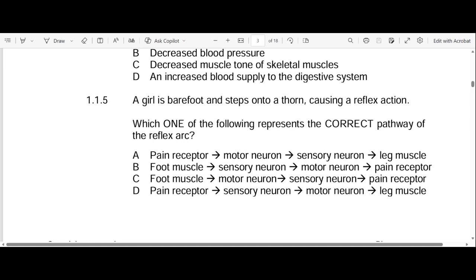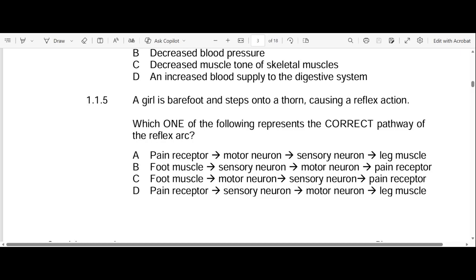Let's explore A. A says that we start with the pain receptor, okay? Then from the pain receptor we go to the motor neuron, which is not true. Already this answer is out of the picture. We're supposed to have a sensory neuron before the motor neuron. So it's wrong, right? Okay, let's go to B. B starts with the foot muscle. It cannot be a foot muscle, because at that point you're not reacting yet, because you use muscles in order to react. The moment it starts with the muscle, it's wrong.